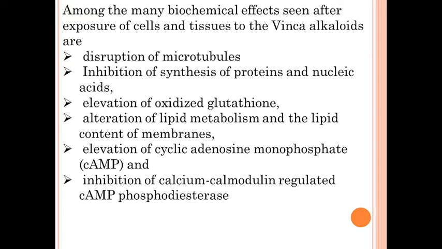Next one is elevation of cyclic adenosine monophosphate. This is another mechanism by which Vinca alkaloids give their effect. The elevation of cyclic AMP causes M1 mediated oncolysis. If cyclic adenosine monophosphate levels are increased, it will cause M1 mediated oncolysis, meaning the destruction of cancerous cells will occur.